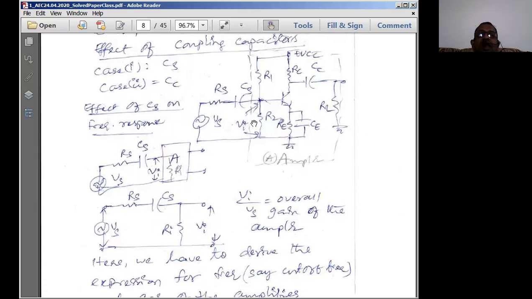Now this entire circuit for a single stage, I can draw as an amplifier.